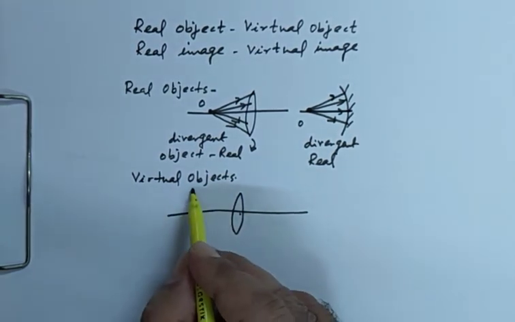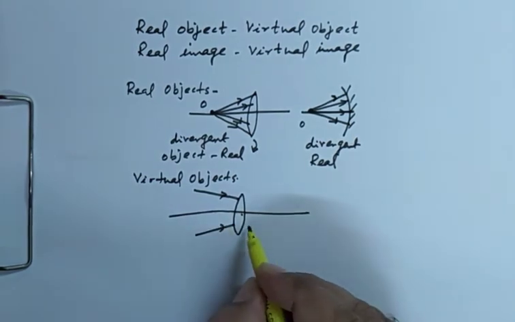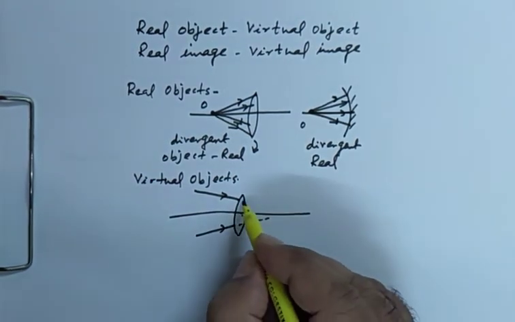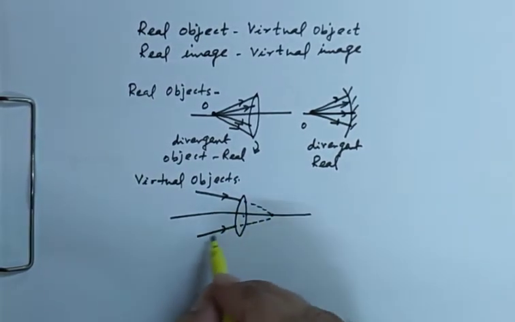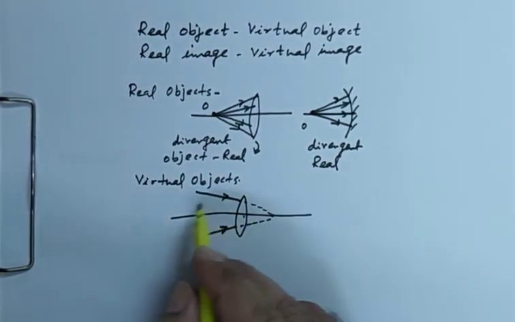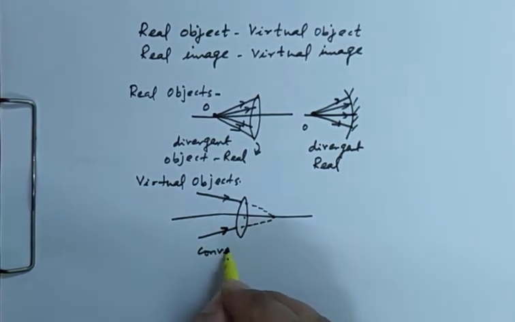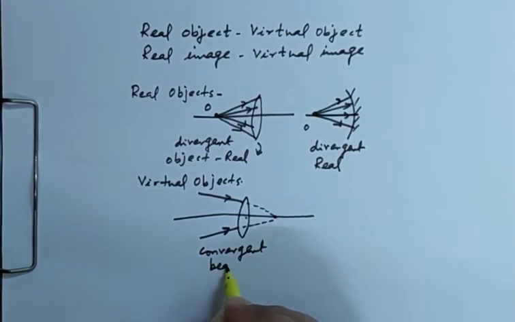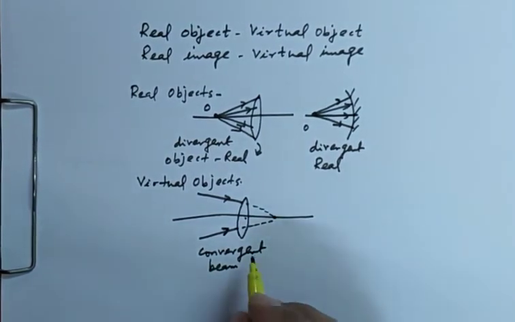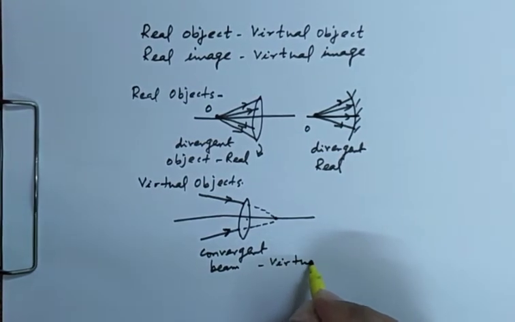If a light beam on an optical element, which can be a lens or mirror, falls on it in such a way that it is forming a convergent beam, then the object is virtual.